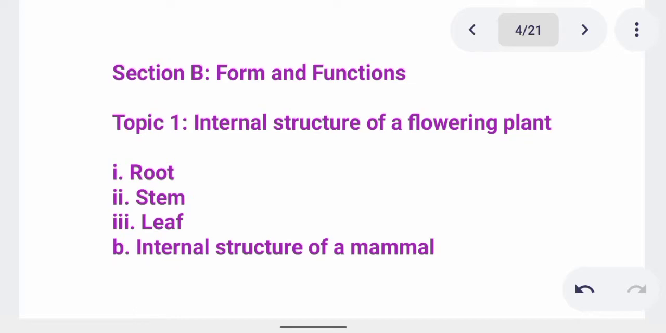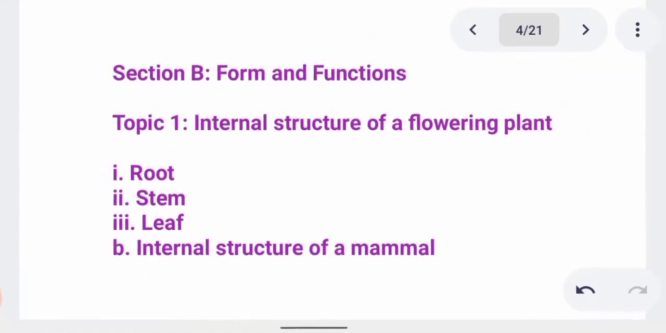Then if we move on to section B here, the one we have discussed so far is section A. When we go to section B, the first topic there is internal structure of flowering plants. For example, a flamboyant flower. We have so many internal structures. We have things like anther, we have stigma, we have ovule, and so many of them. So it's very important to learn and understand them.